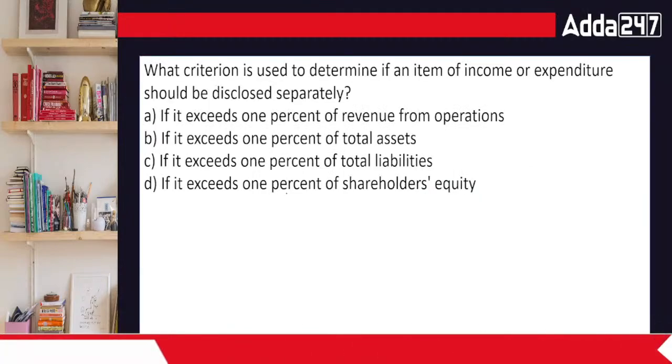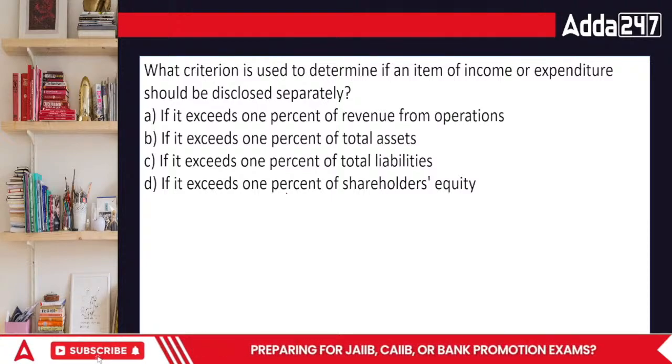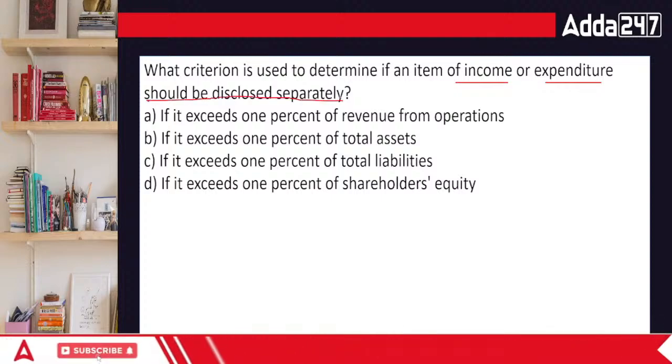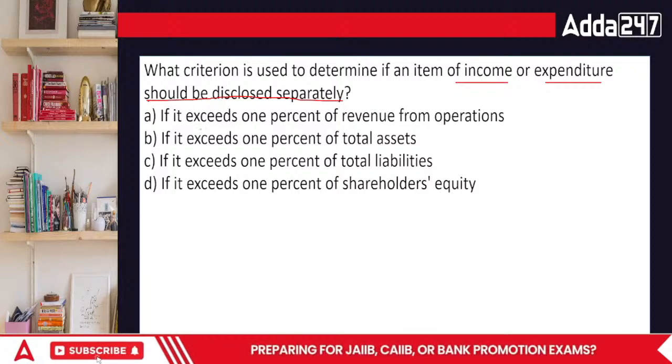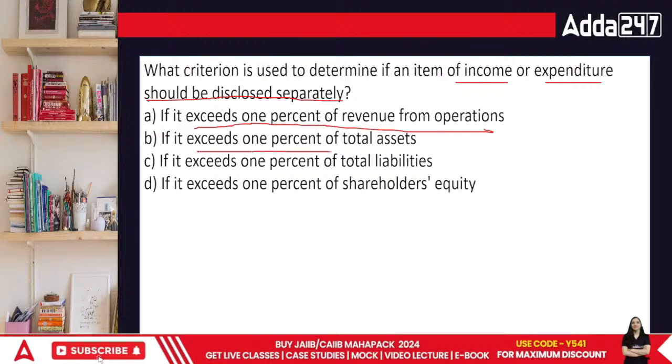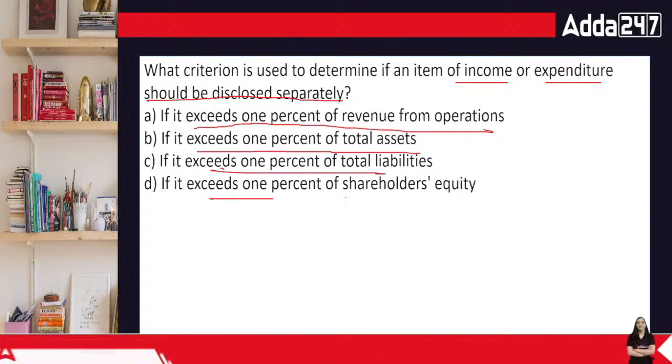What criterion is used to determine an item of income or expenditure should be disclosed separately? Disclosure which should be made separately means we'll be showing it separately if it exceeds 1% of revenue, if it exceeds 1% of total assets, liabilities or shareholders equity.